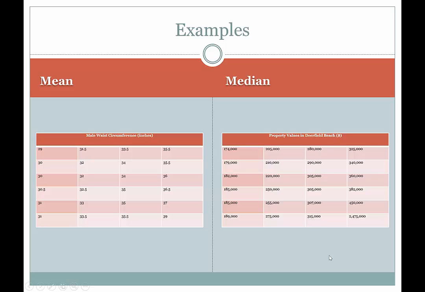And you'll hear the media do this, right? When you listen to the news reports, you'll hear that when they're talking about incomes and property values and things like that, they tend to use the phrase median, right? If you're talking about measurements like human height or weight, they're going to tend to use the mean. And so the media is trying to be responsible in the way they convey information.